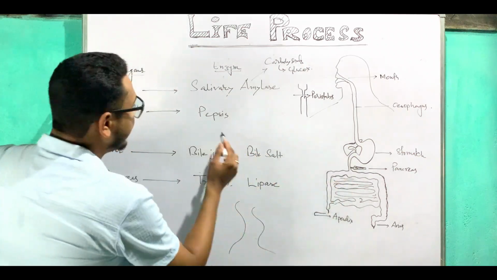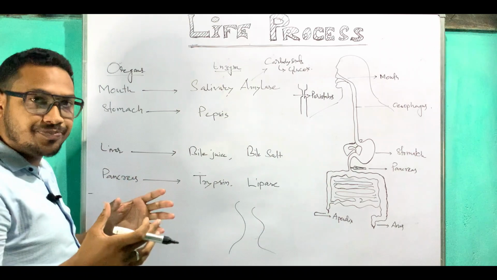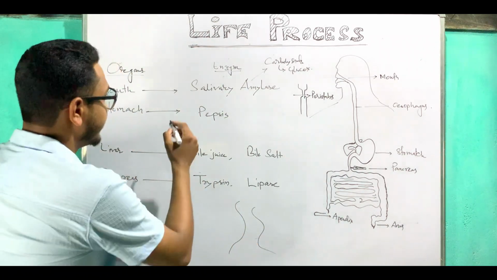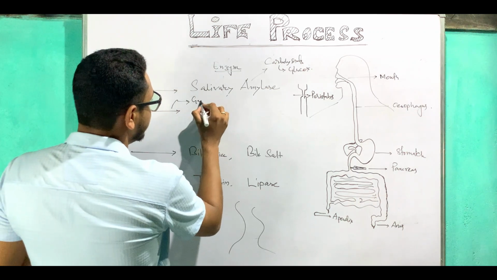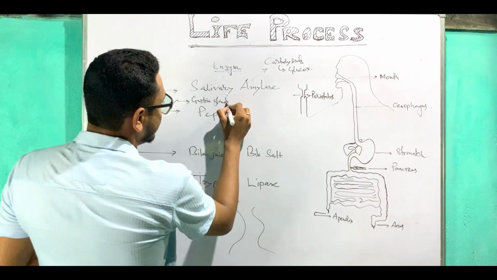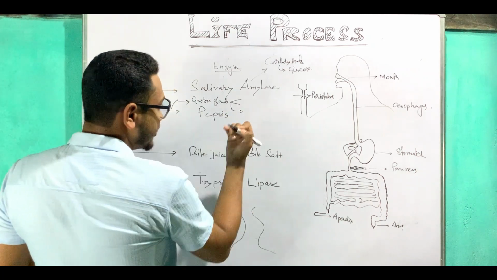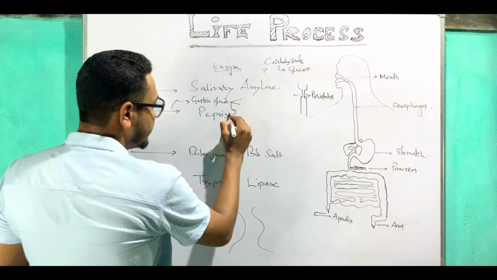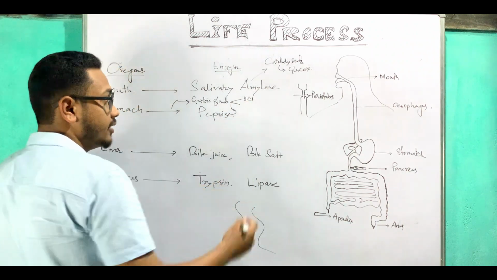The stomach will release pepsin, and in the stomach there exists a gastric gland. I'm talking about the stomach, so gastric glands. These gastric glands release three kinds of chemicals. One is known as pepsin, which is already here. Another one is known as HCl. This is a very harmful gas.